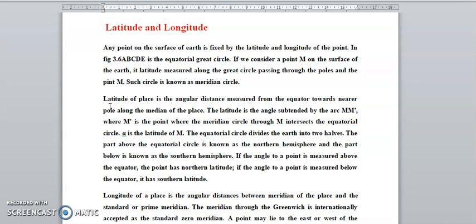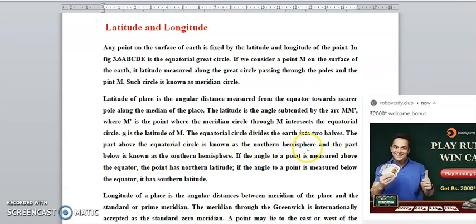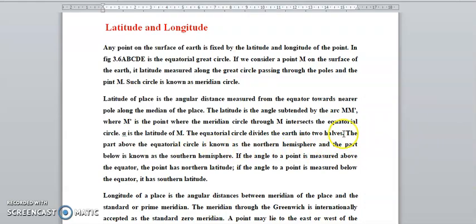The angle measured above the equator is called northern latitude, and the angle measured below the equator is called southern latitude. Very important, this is how latitude is measured.